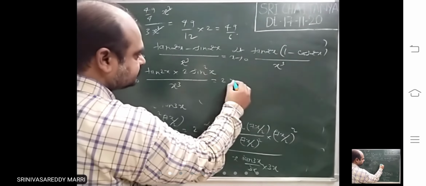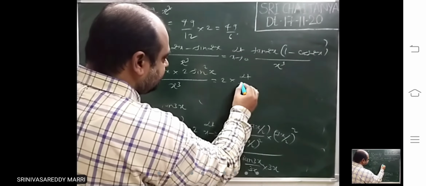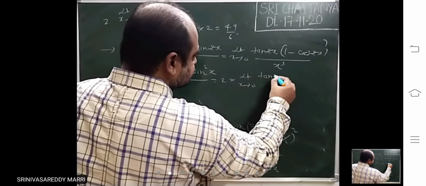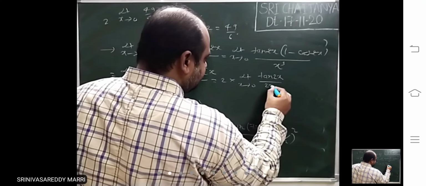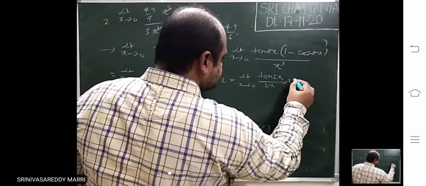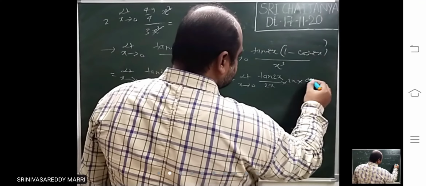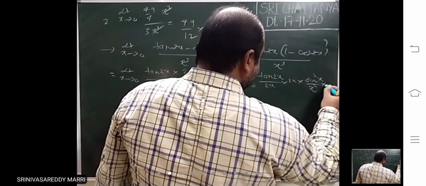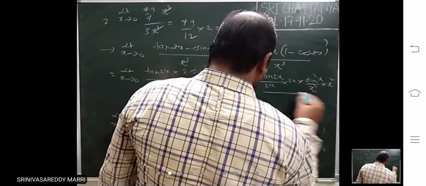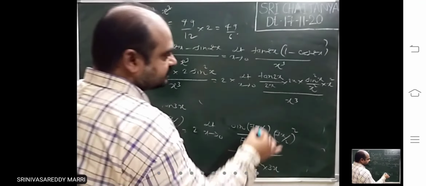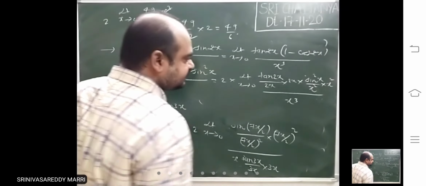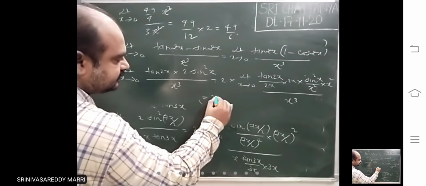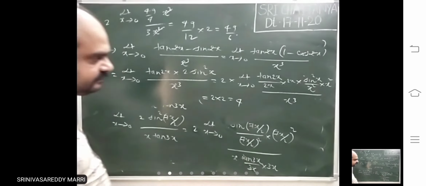That means 2 outside. So now tan 2x, multiply and divide, 2x into 2x into sine square x divided by x square, into x square divided by x cube. So this is 1, this is 1, 2x cube divided by x cube. That means 2 into 2, that is 4, like that.